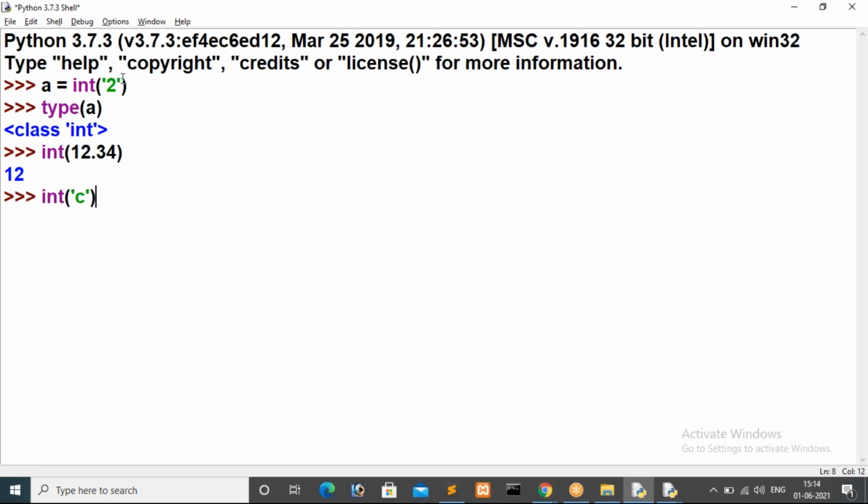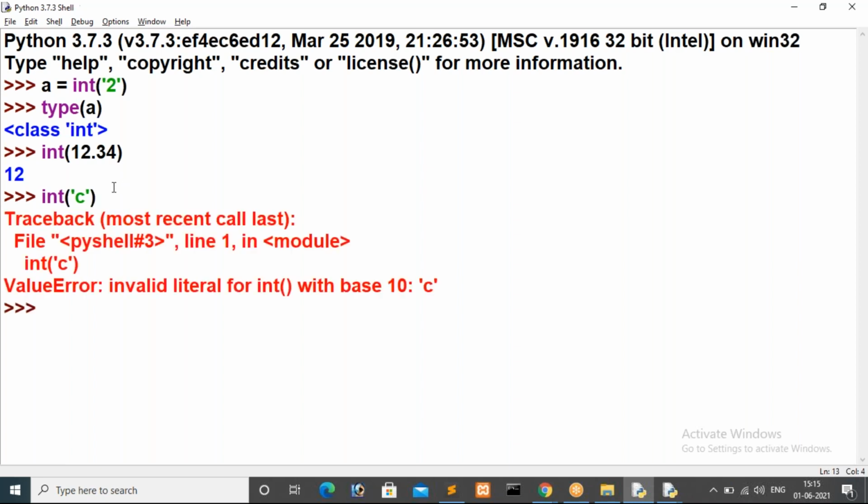Don't assume. You just try it on your system, then tell me. If I specify int of a single character, in that case what will you get? If I specify int of a 2, then it is returning 2. Okay, I got 2 responses. Then what about others? Prasanna and Sunita say we will get an error. You will get an error only, because this int method won't convert a character string.